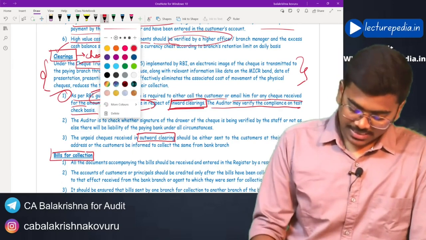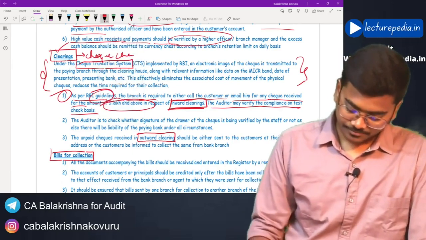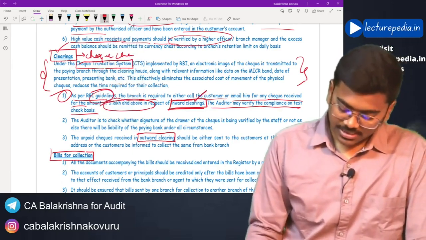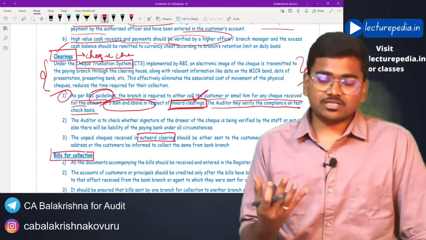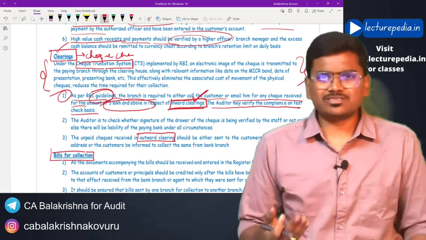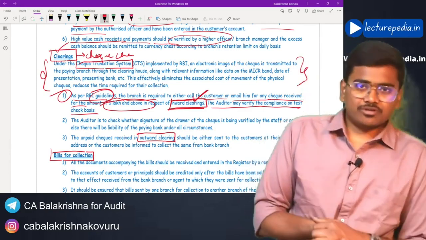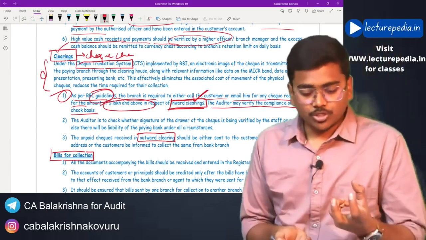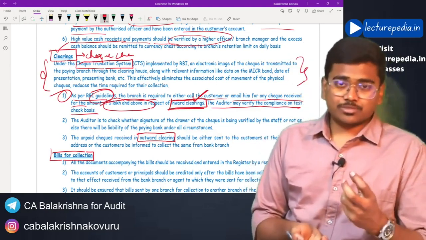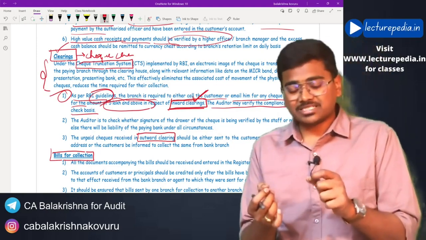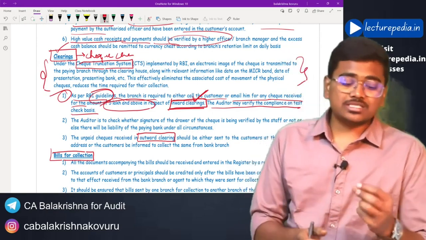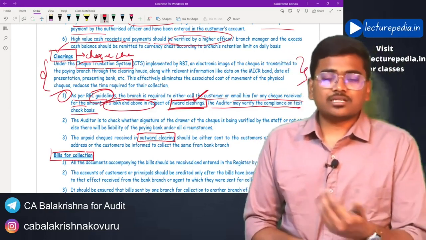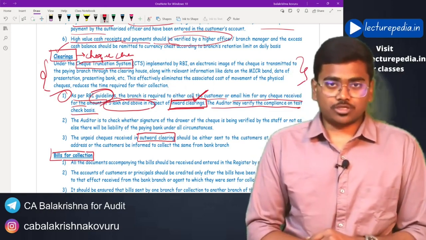So in case of inward clearing only, you have to make a communication with the customer, because the customer details will be available with you, because both the customers, who is giving the check and who is receiving the check, are your customers only. So you have to communicate with the person who is giving the check, asking him whether he has actually given the check or not.